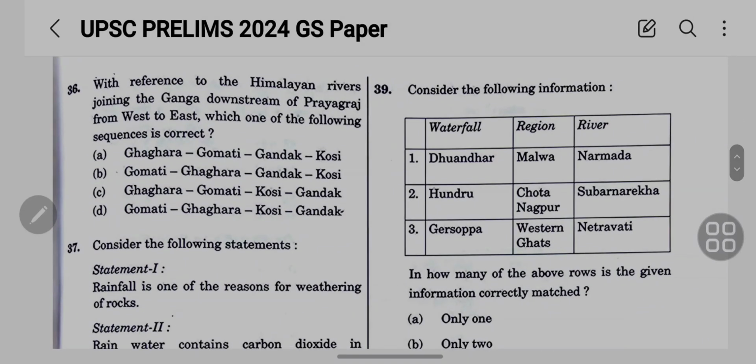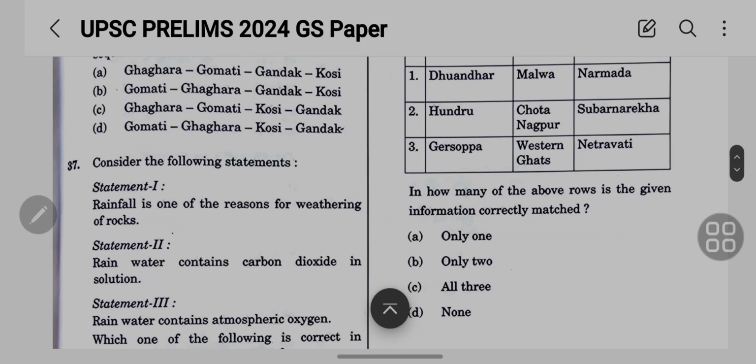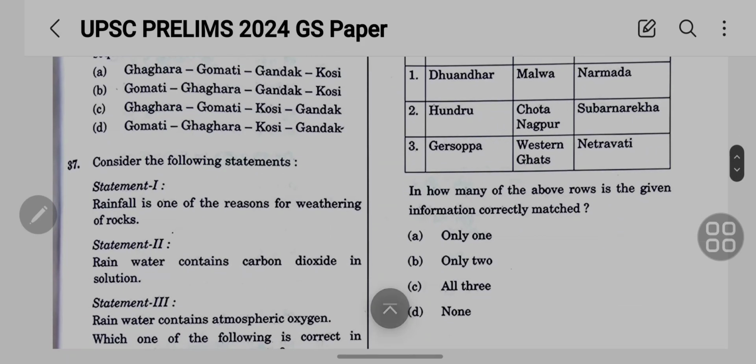Then come to the next question, 36. With reference to the Himalayan rivers joining the Ganga downstream of Prayagraj, from west to east, which one of the following is correct? A is Ghagra, Gomati, Gandak and Kosi. B is Gomati, Ghagra, Gandak and Kosi. C is Ghagra, Gomati, Kosi and Gandak. And D is Gomati, Ghagra, Kosi and Gandak, etc.